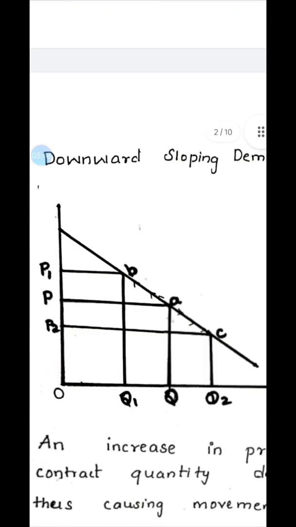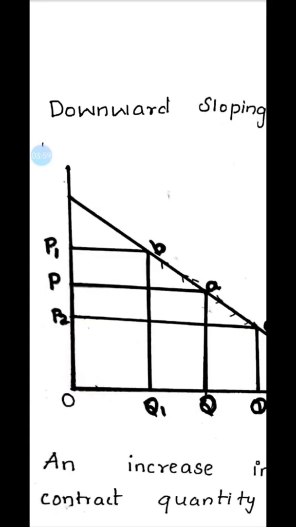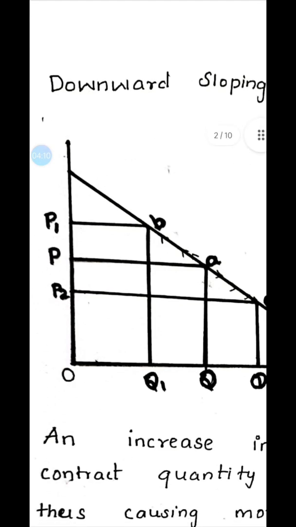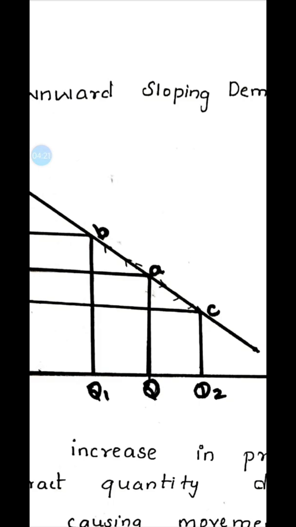When the price was at P, the quantity was at Q, and the point on the demand curve was A. When the price increased from P to P1, the quantity demanded contracted, meaning it fell from Q to Q1, and there was a movement along the demand curve from A to B. So they reduced the price from P to P2, and quantity demanded extended from Q to Q2. There was a movement along the demand curve from A to C.